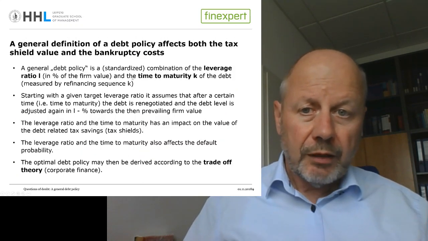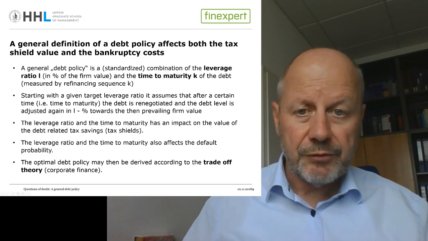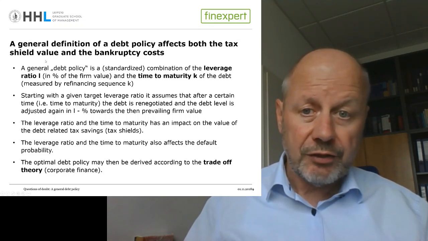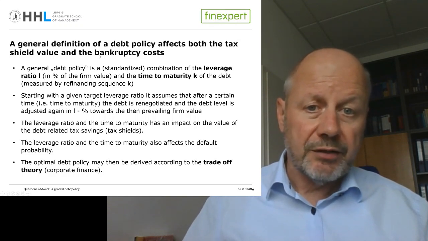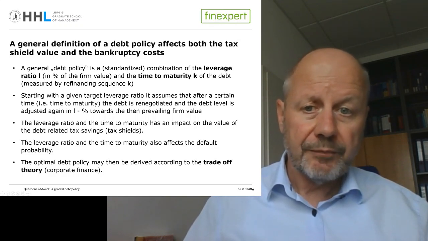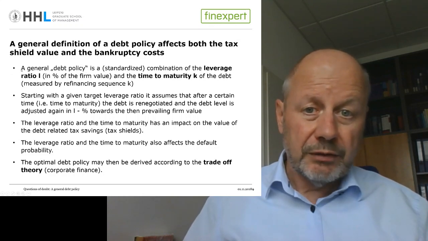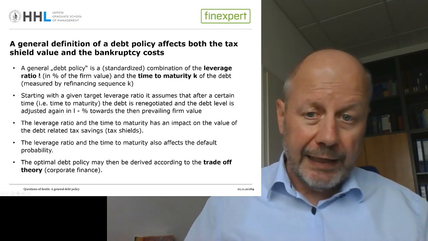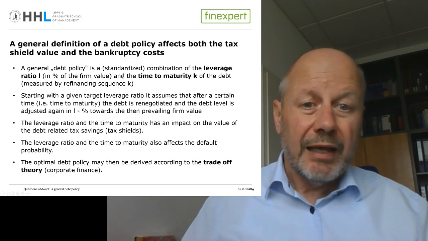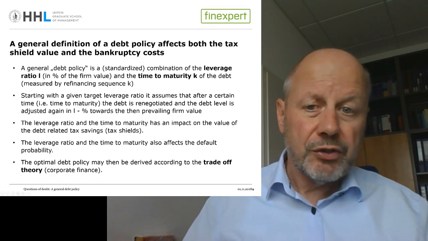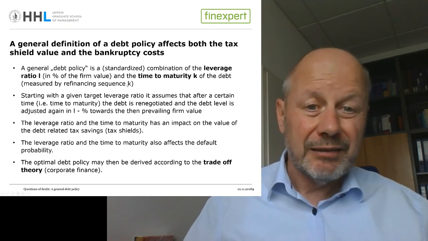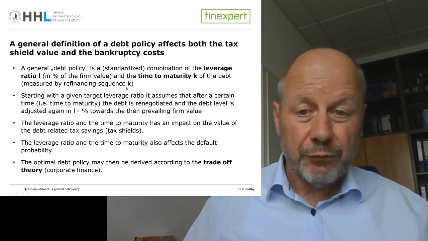So to wrap up, our general definition that we have seen here of a debt policy affects both the bright side of debt, that is the tax shield value, and the dark side of debt, that is the expected bankruptcy costs. Yeah? So, our general definition of a debt policy is now a combination of a certain leverage ratio, L, in percent of the firm value, and the time to maturity, which is measured by the length of this refinancing sequence, that is K periods until the debt level is adjusted for the next time.